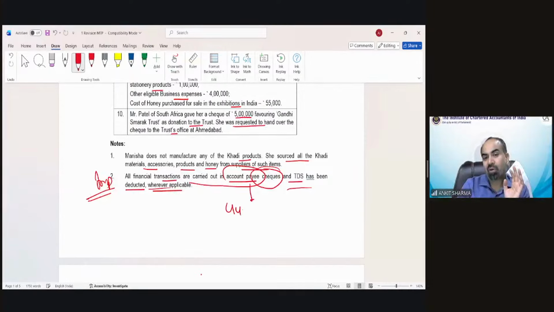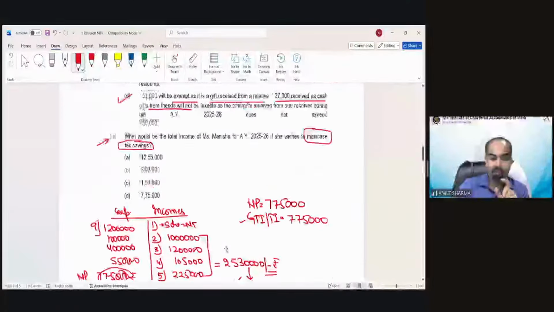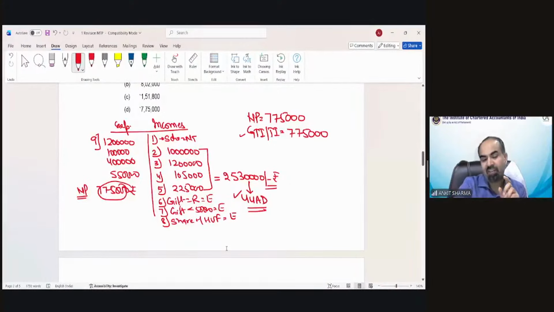Under section 44AD, if all the payment has been made via cheque, then instead of 8%, we can take 6% as your total profit of business if all the payment has been received via account payee cheque. So we can declare a net profit that could be 6% of my business receipt.